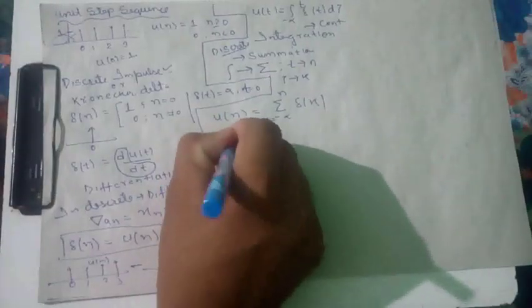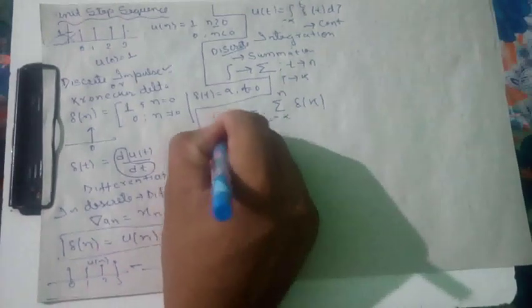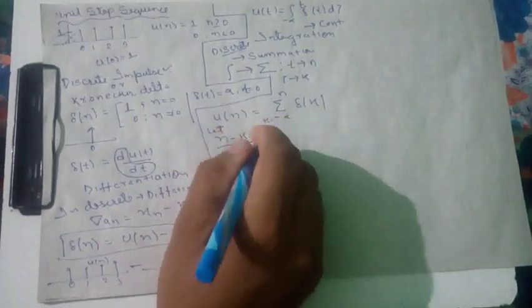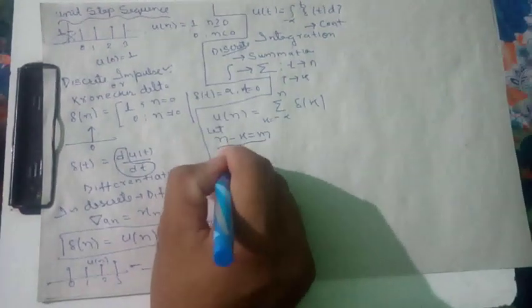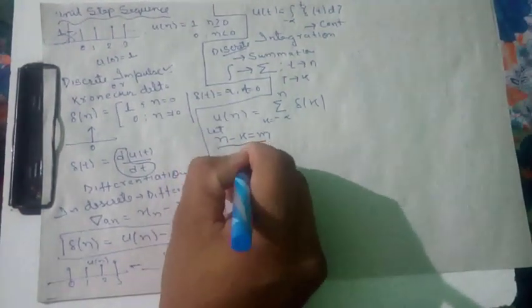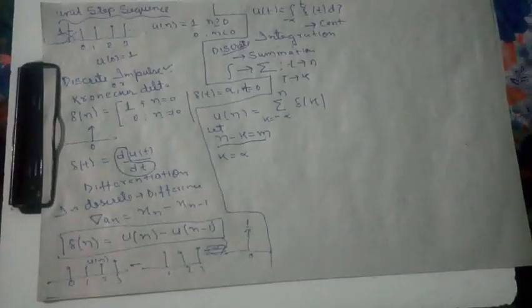Now we can substitute the value of n. Let's suppose that n minus k equals n. Let's assume, okay. Now let k equal infinity, and n equals what?